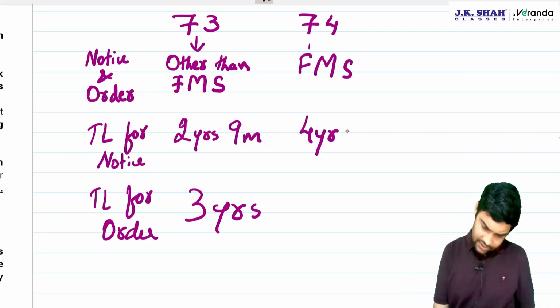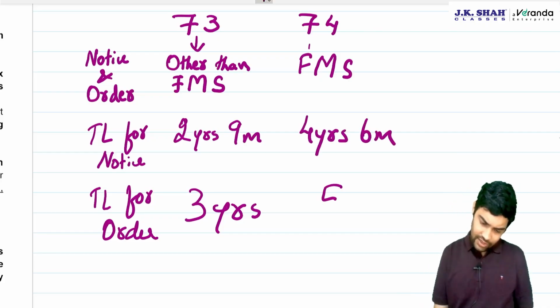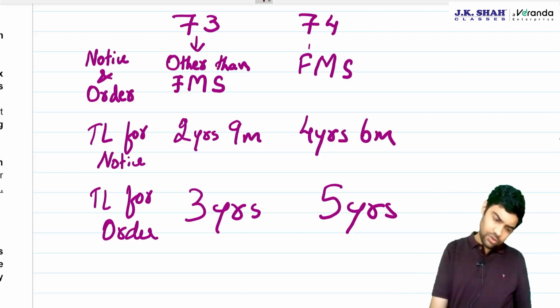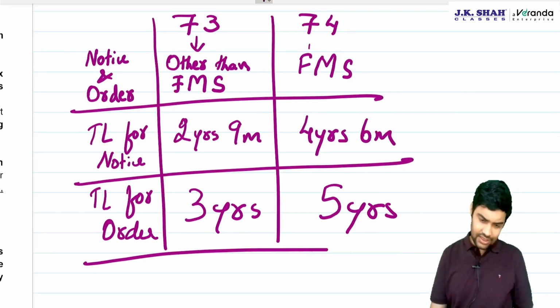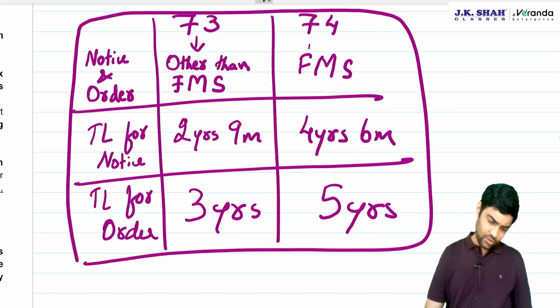Here it was 4 years, 6 months, and 5 years. So there used to be a lot of confusion as to which is a case of 73, which is a case of 74.